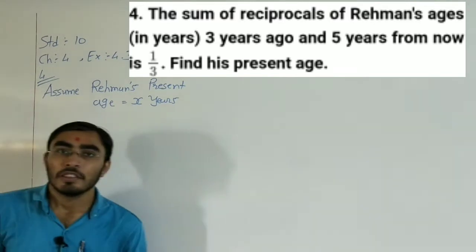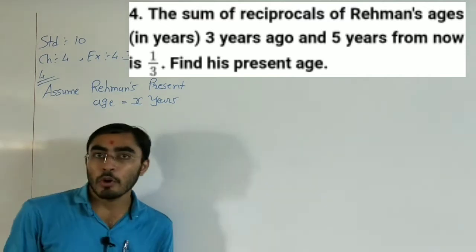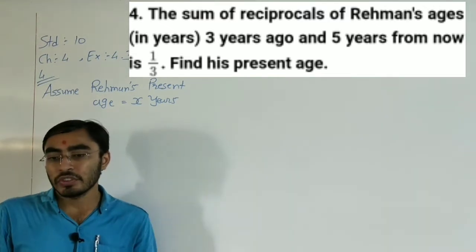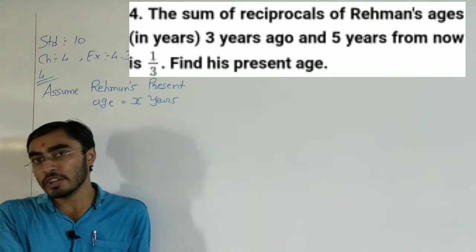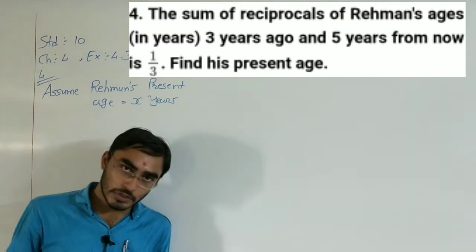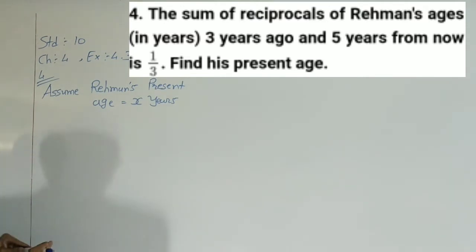Okay. Now, what is given in the equation? The sum of reciprocals of Rahman's age 3 years ago and 5 years from now. So we need to find Rahman's age 3 years ago and 5 years from now. So first of all, 3 years ago.